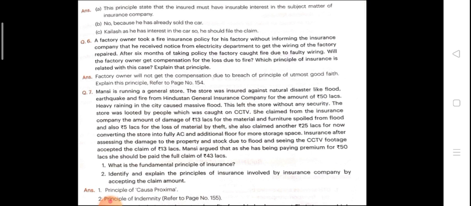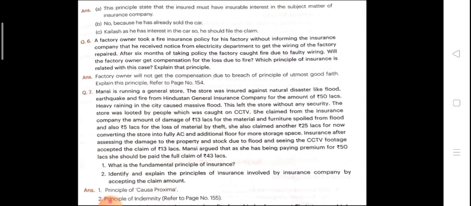Now, seventh is, Mansi is running a general store. The store was insured against natural disasters like flood, earthquake, and fire from the Hindustan General Insurance Company for the amount of rupees 50 lakh. Heavy rain and lightning caused a massive flood. This left the store without any security. The store was looted by people, which was caught on CCTV camera. She claimed from the insurance company the amount of damage of 13 lakh for the material and furniture spoiled from the flood and also 5 lakh for the loss of material by theft.